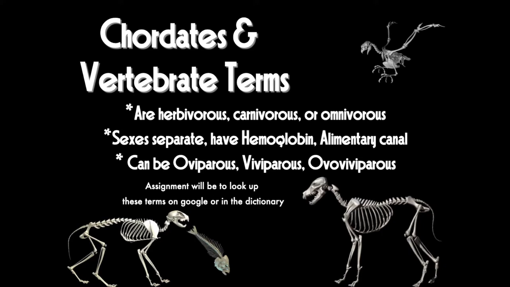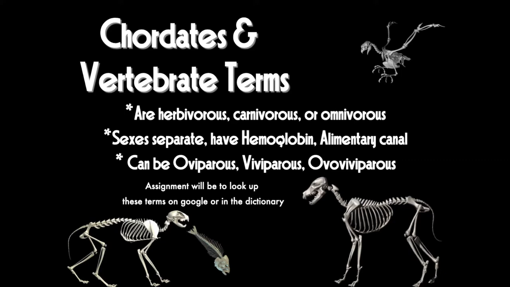And then the last term, ovoviviparous, ovo meaning egg, vivi meaning live. This is actually something that few animals, like some snakes and some sharks, do. Ovoviviparous means the animal develops inside an egg, but the egg is inside the body. So when it hatches, it comes out and it looks like live birth.